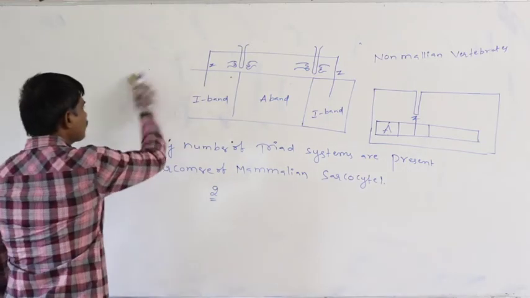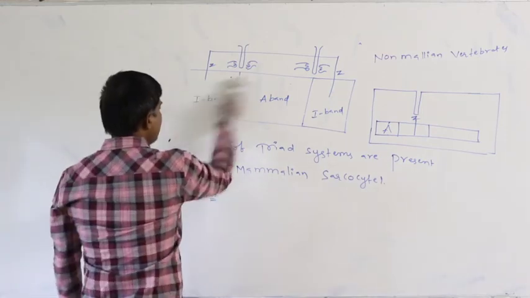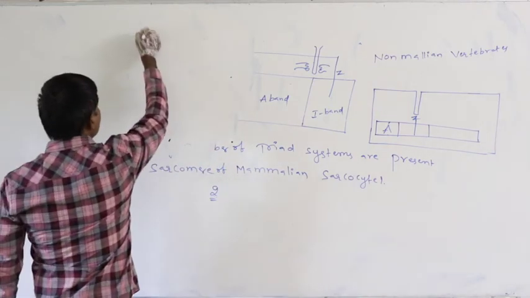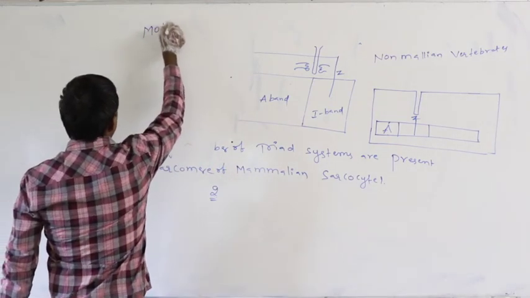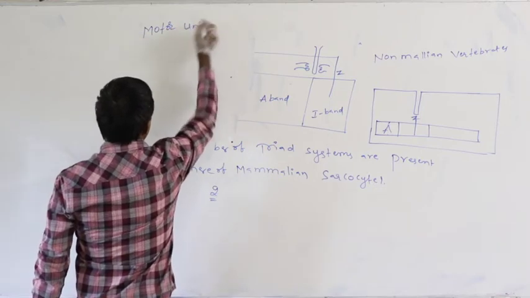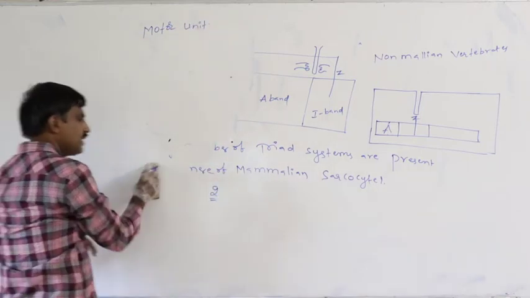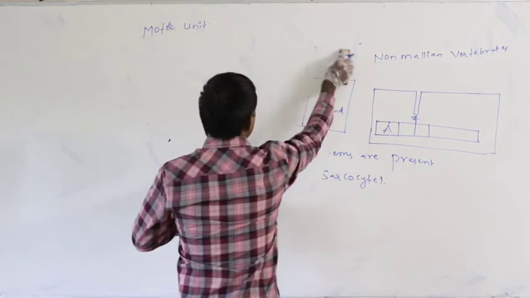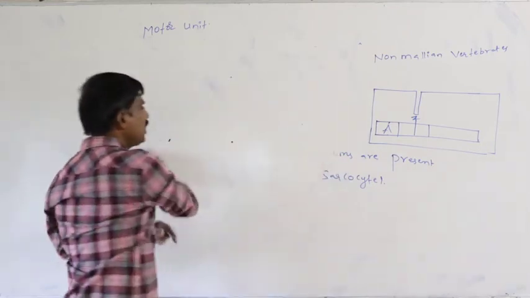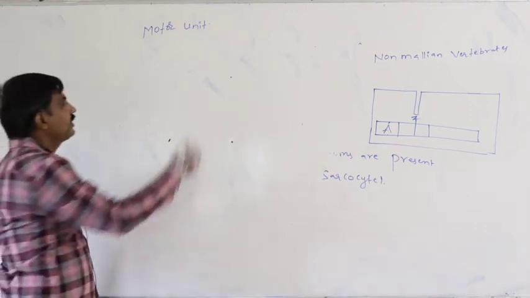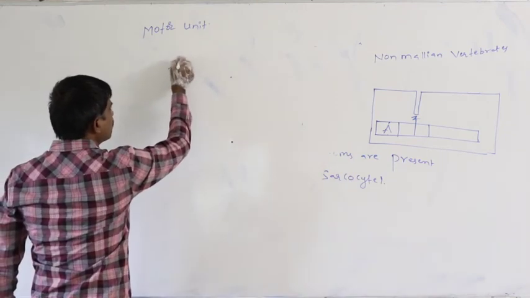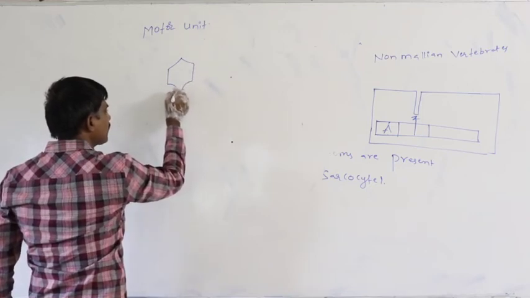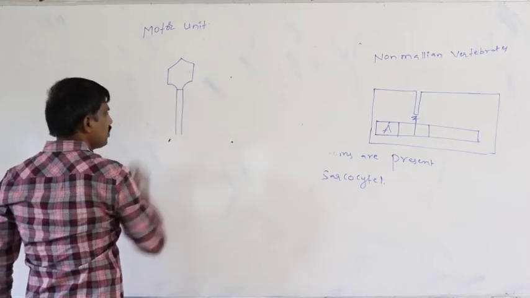Next is the motor unit. What is the meaning of the motor unit? What is the definition of the motor unit? Just assume this is one motor neuron.